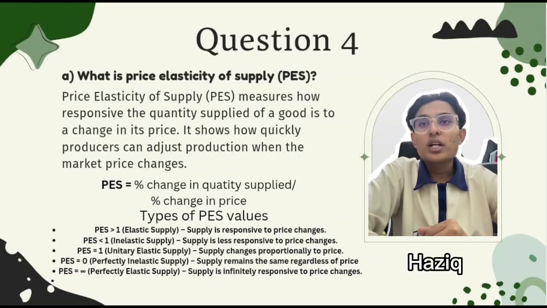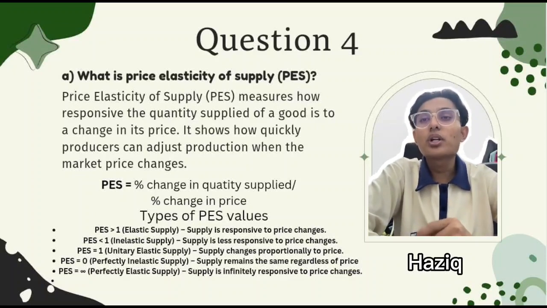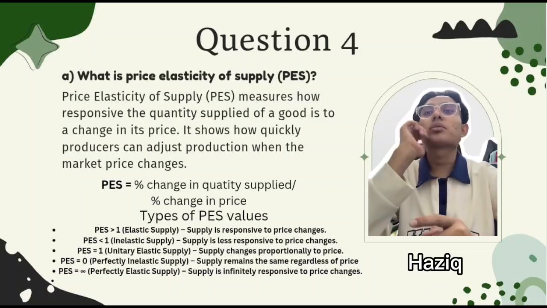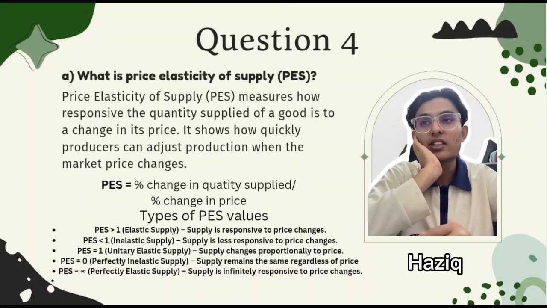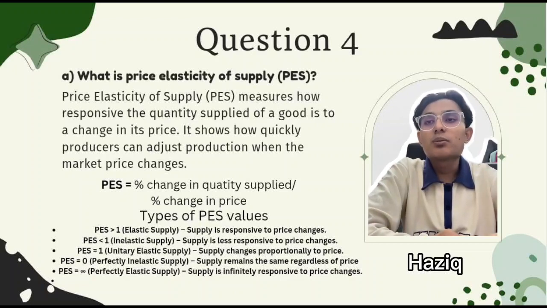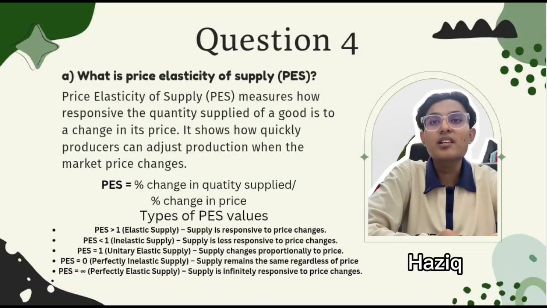So there are 5 types of PES values. PES more than 1 is elastic supply, where supply is responsive to price changes. When PES is less than 1, it is inelastic supply, where supply is less responsive to price changes.